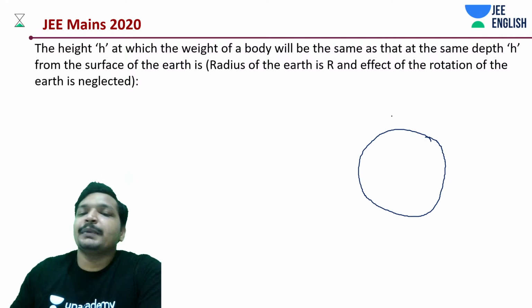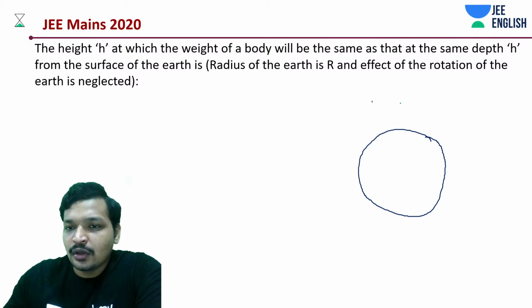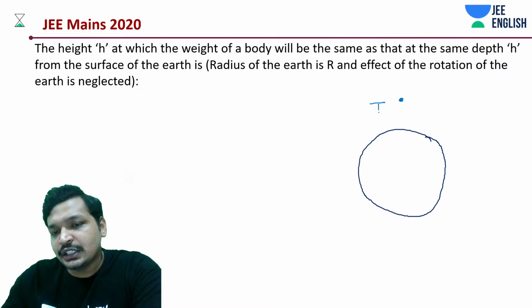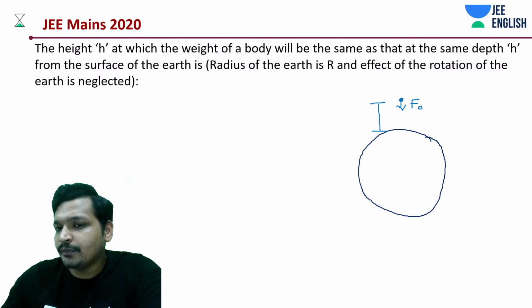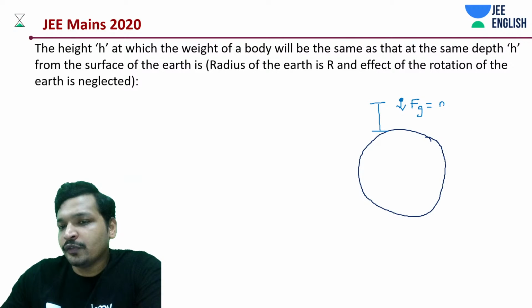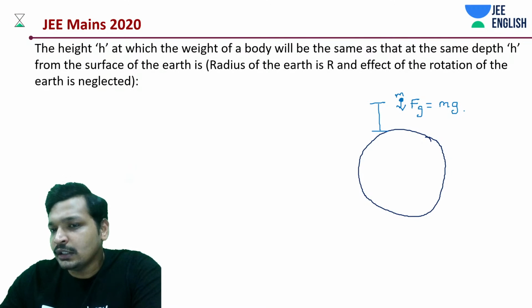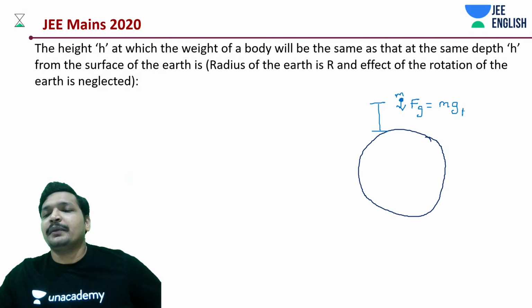Now, what is happening is you are measuring weight at two places. One place at a height h. What is the weight? Weight is going to be basically your gravitational force. Let's call this Fg. This is nothing but the mass of this body. Let's say this body has mass m. And what is this going to be? Gravitational acceleration at some height. Let's keep it as g1.